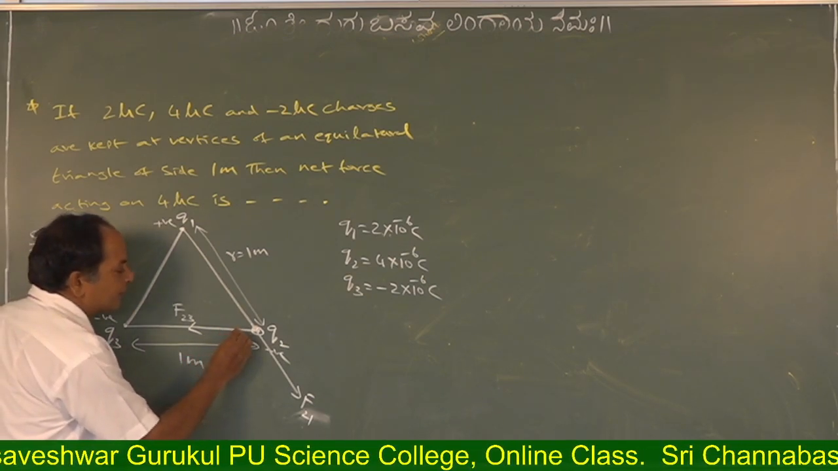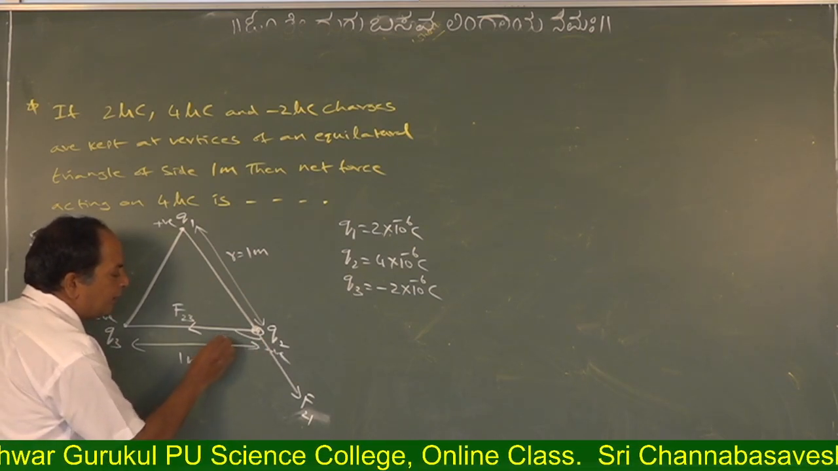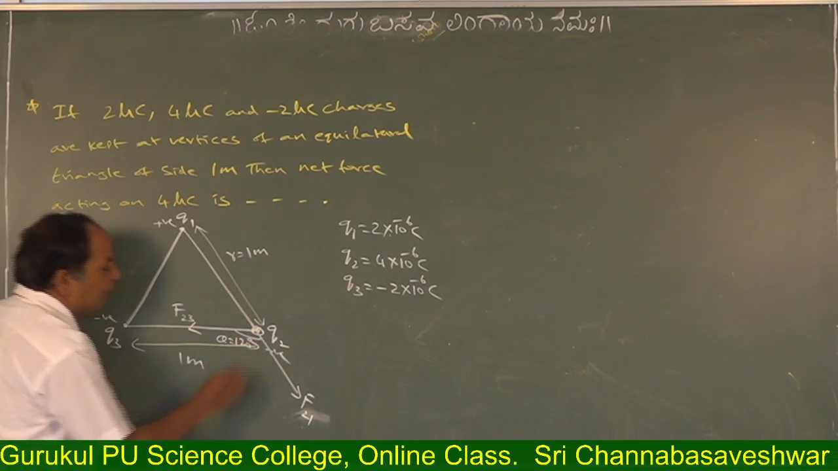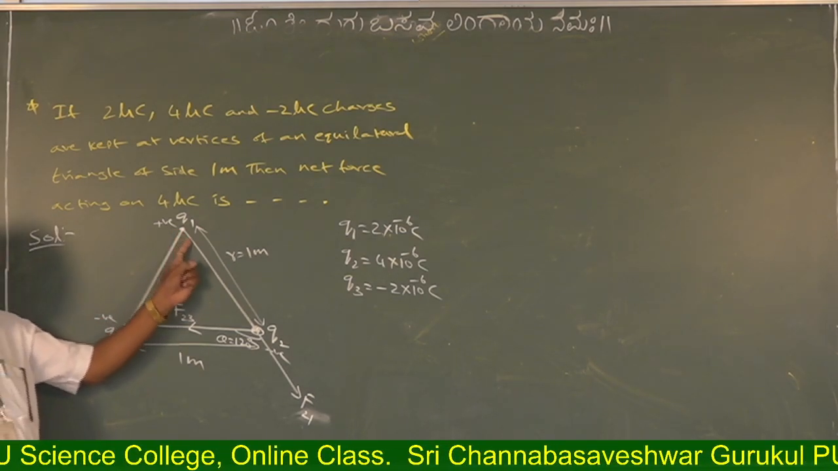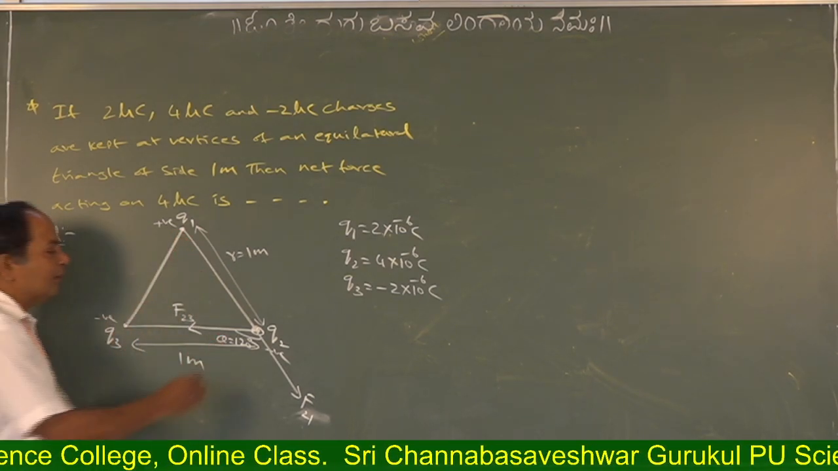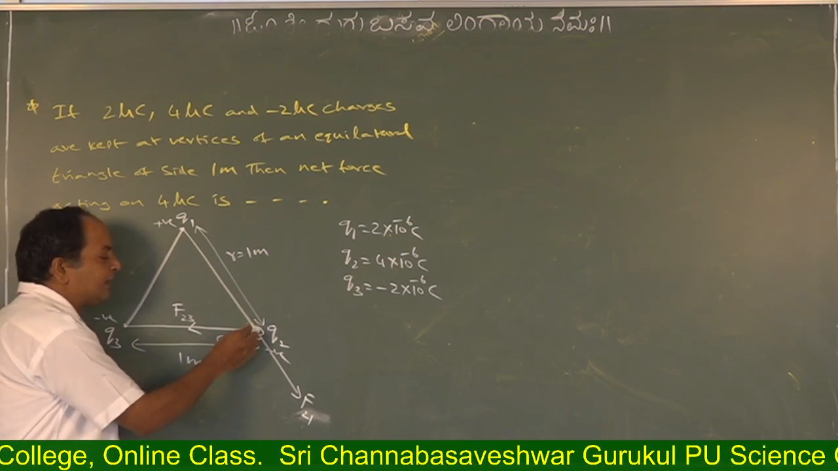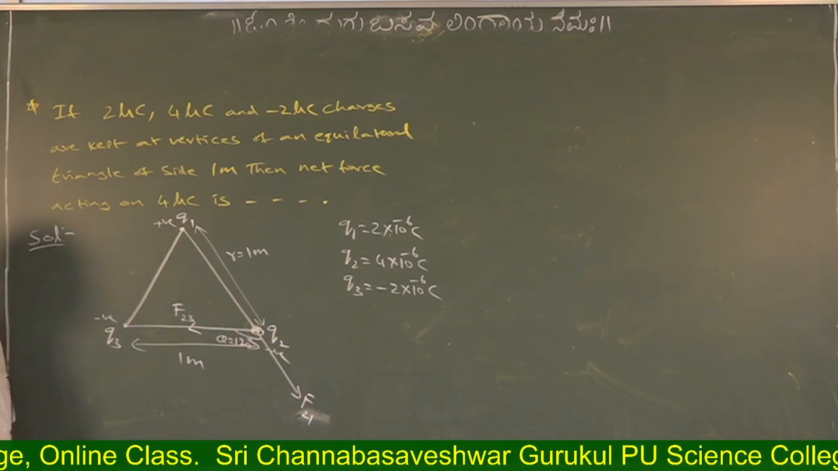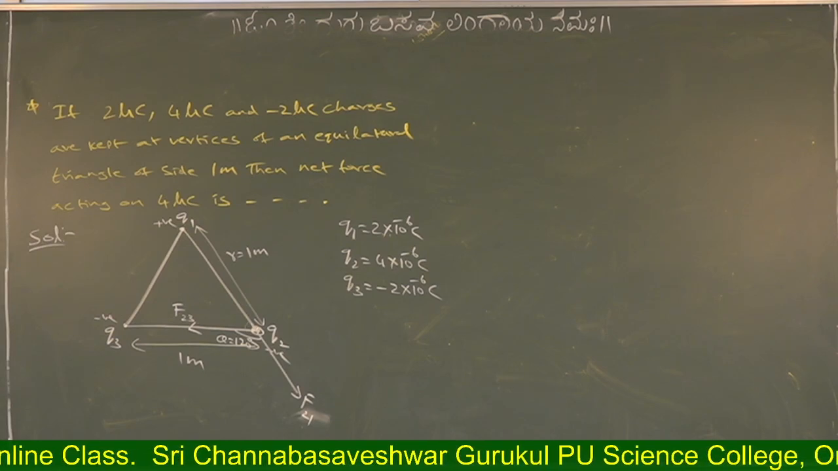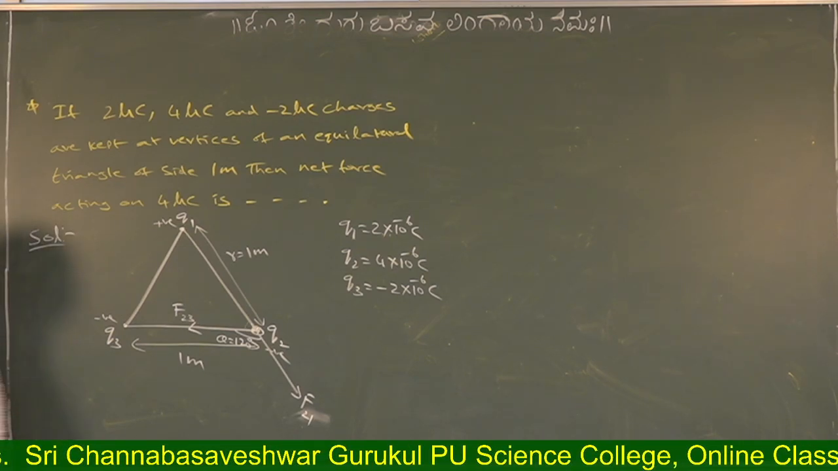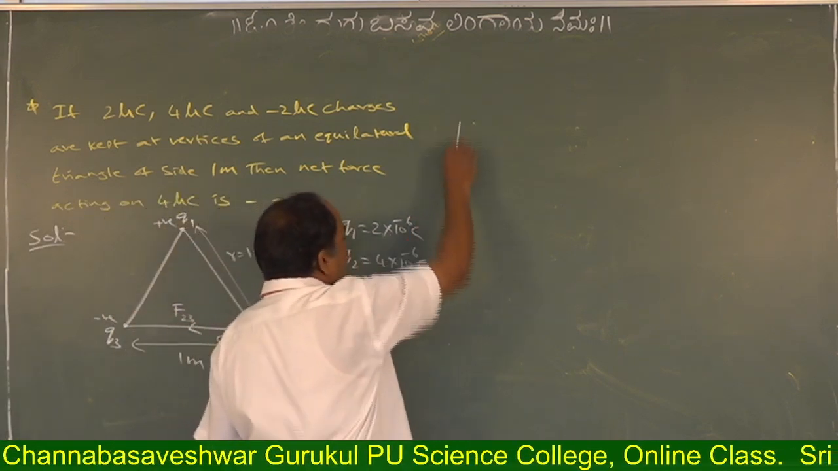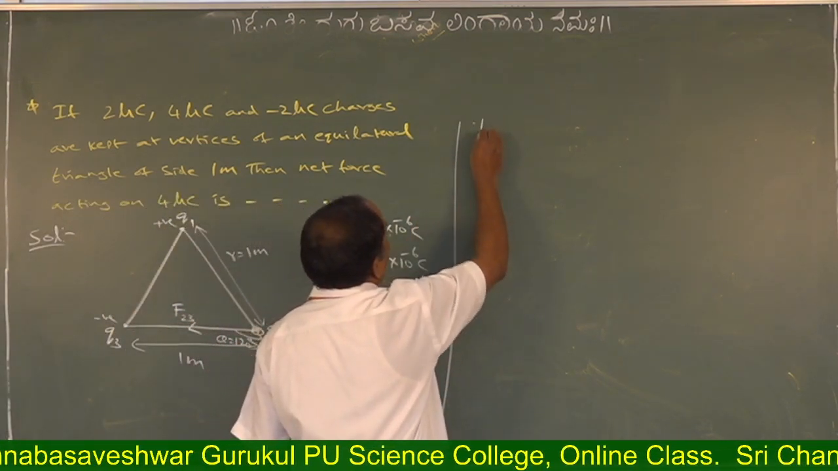These two forces, what is the angle subtended? Theta is equal to 120 degrees. How 120? This is an equilateral triangle, so this angle is 60. So this angle will become 120. So the angle subtended in between the forces is 120. Now we are able to find out. So first try to tell the net force